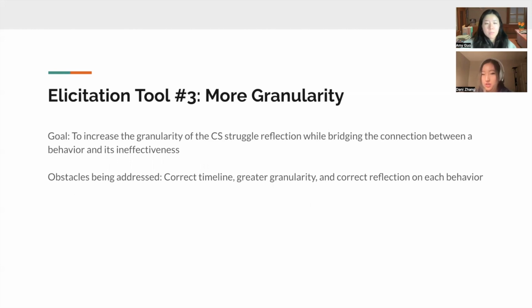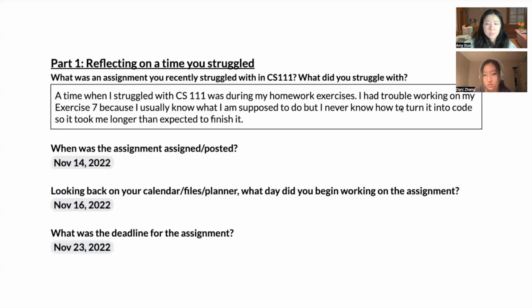Our obstacles aimed to address were to create a correct timeline in which the user journey begins when the CS assignment is first assigned and ends when the deadline approaches or when the user completes the assignment, and to have greater granularity and also correct reflection on each behavior.